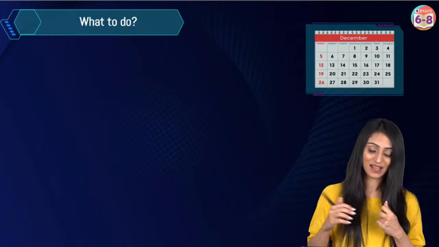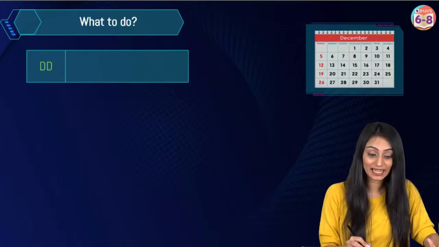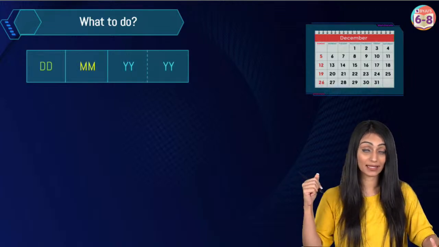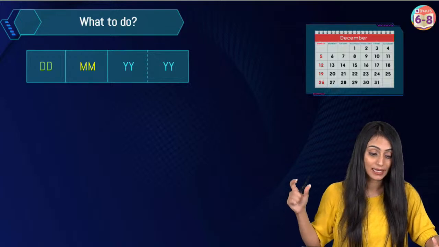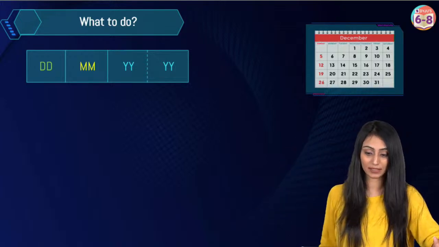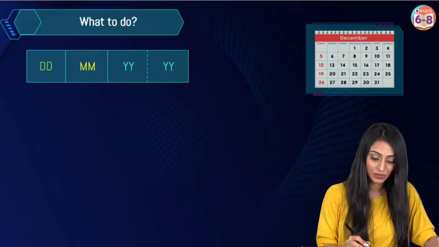All right, so all of you, please pay attention here now. What we need to do is keep a few steps in our mind. Yes? All right, so let's get started. So DD represents the date, MM is the month, and YY is the century and the year. DD, MM, YY format. That's how we write the date, yes?